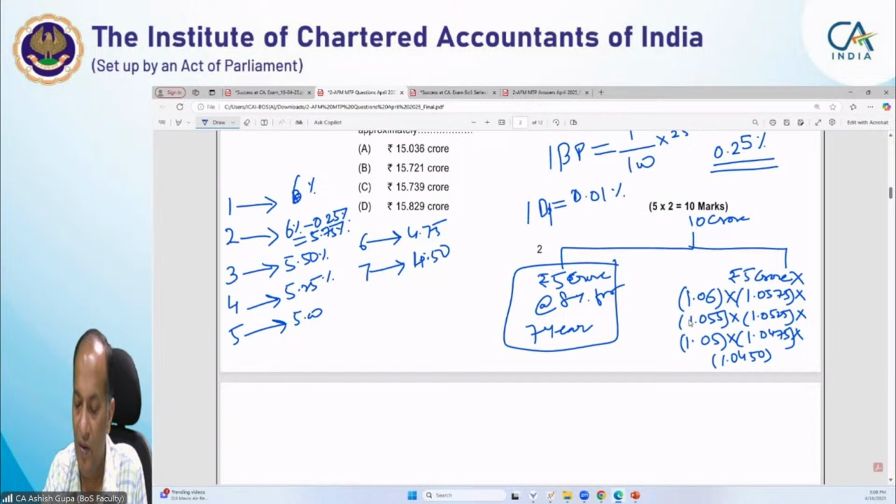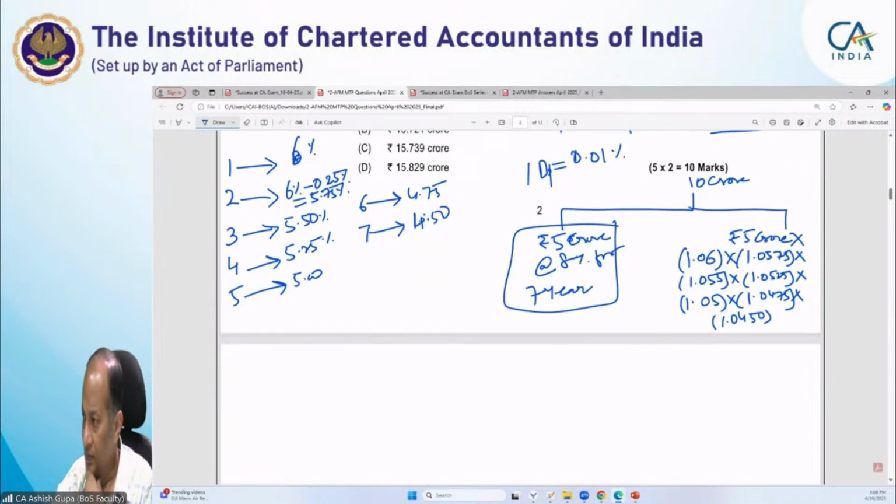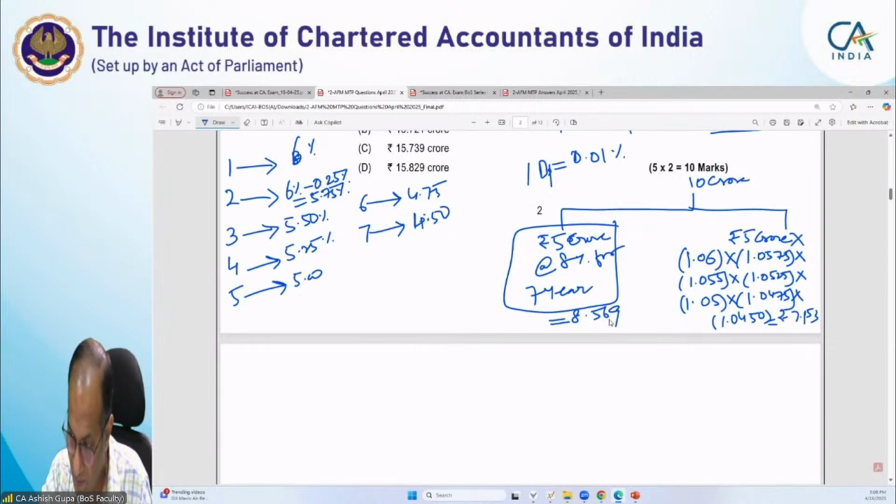Okay, student. So by this you can get the amount. This amount will come first, it will come 8.569 crore, and this amount will come around rupees 7.153 crore.